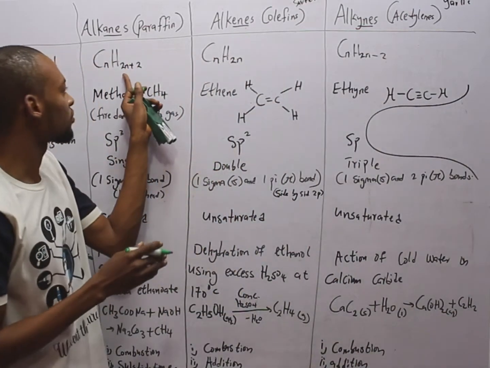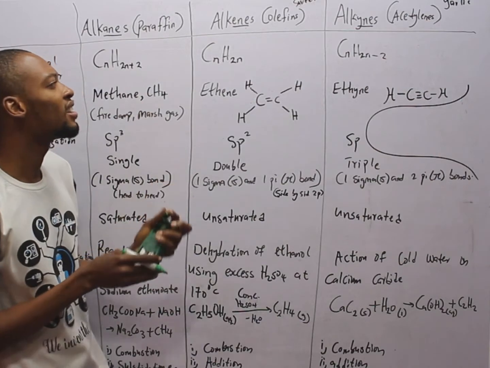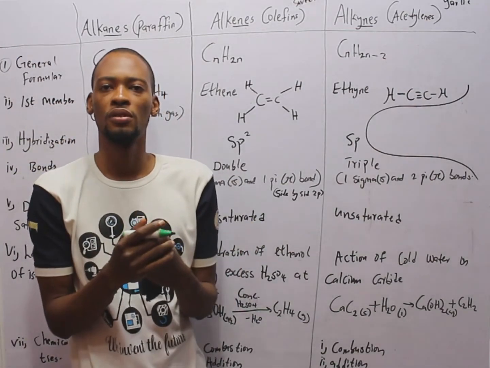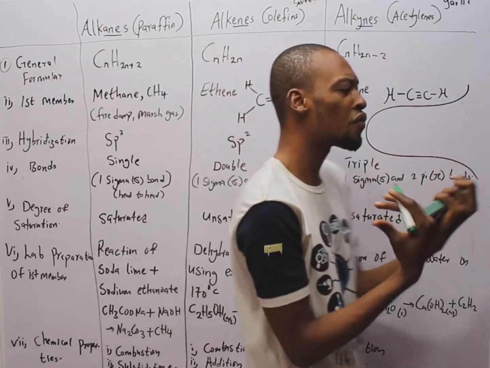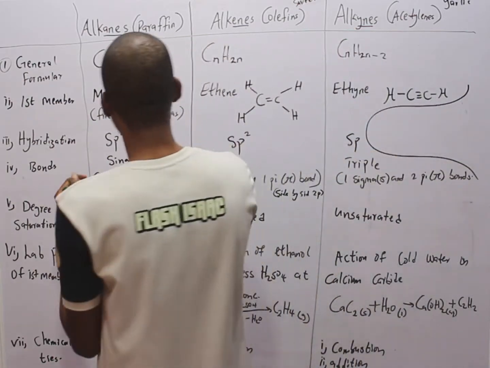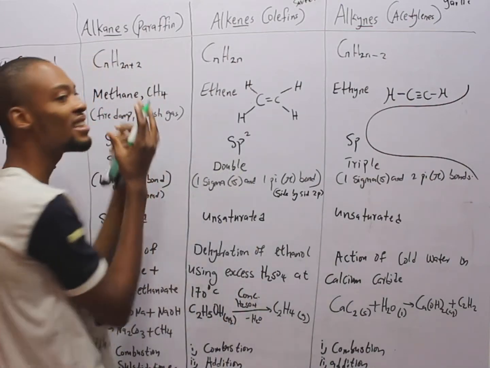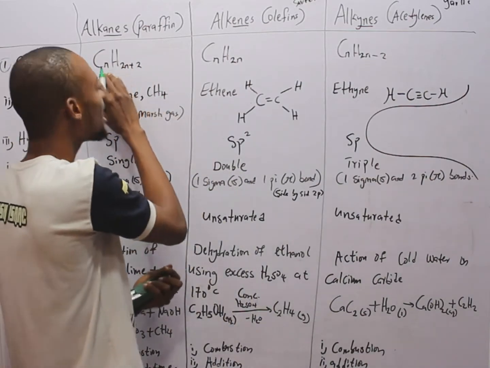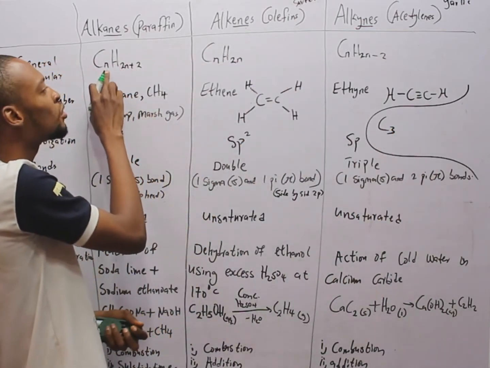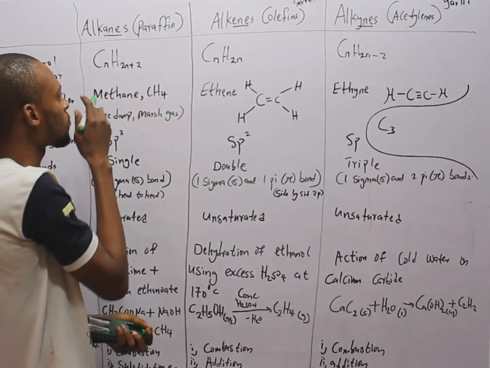What does this mean? If I say an alkane has 3 carbons, find the formula of that alkane. You simply say that since it has 3 carbons, here is C3, because n is the number of carbons.